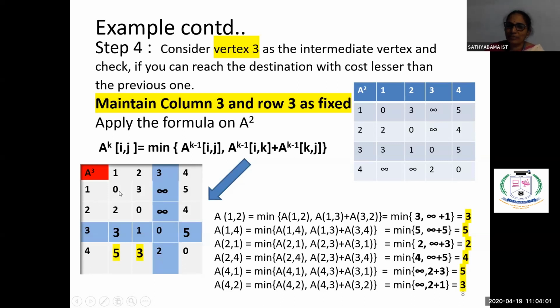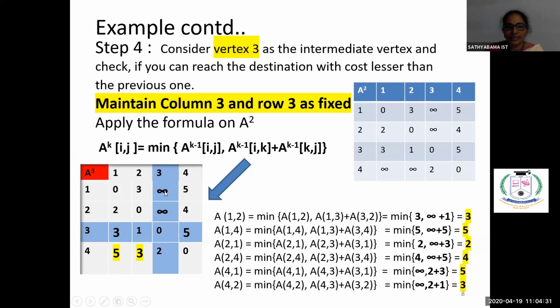Similarly, A of 1, 1 to self is 0. 1, 2: it is either 1, 2 directly, or through vertex 3 you can reach the destination. So A of 1, 3 plus 3, 2. See here, 1, 2 is for us 3, and 1, 3 is infinity. 3, 2 is 1. So the minimum cost we are getting is 3 only. So for 1, 2, there is no change. The next column 1, 3 is fixed.